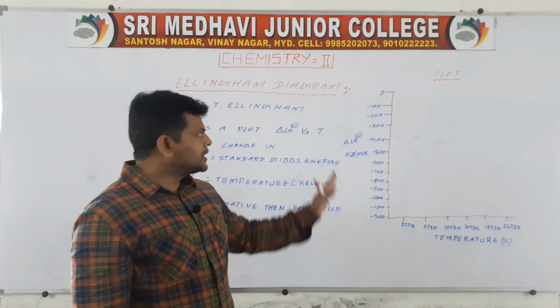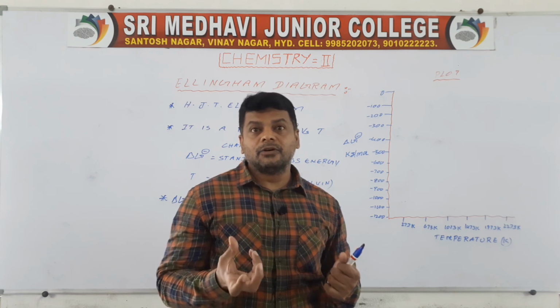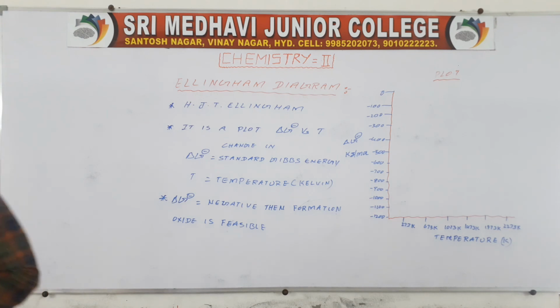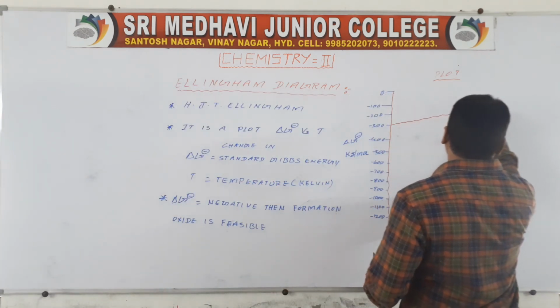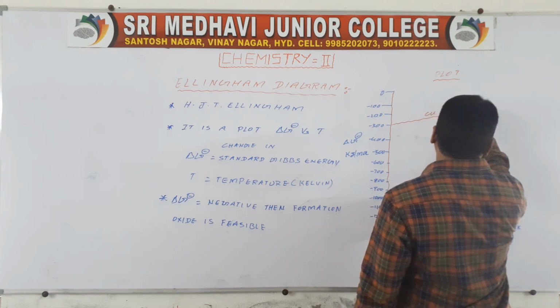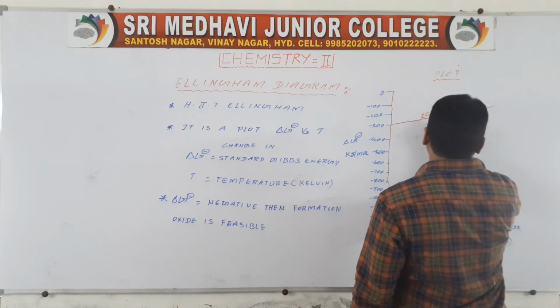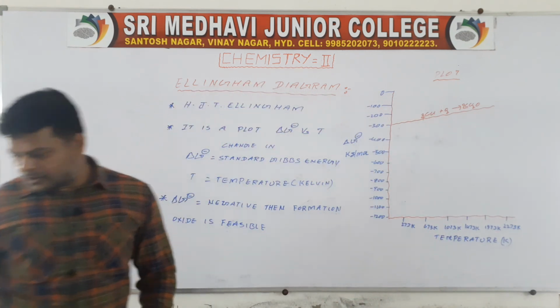oxides. So what is the use of this diagram? On seeing this diagram we can easily know at what temperature the oxide will be formed. So first, at minus 300 kilojoules per mole, Cu plus O2 gives rise to Cu2O. If you take 2Cu, here 4Cu have to be taken, at minus 300 kilojoules per mole.